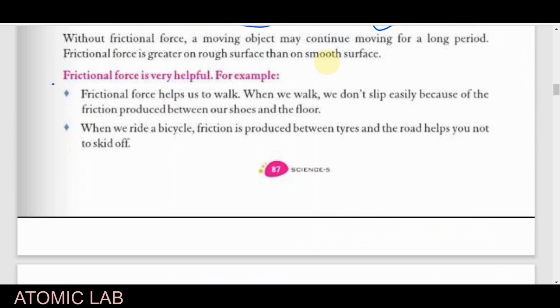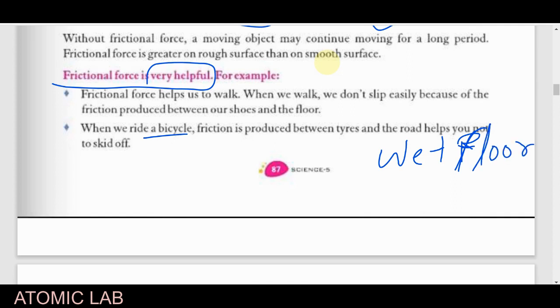Now you will see that frictional force is very helpful to us, because we can easily walk, run, jump, ride a bicycle, do any activity, due to friction. If we walk, our shoes exert a friction force with the surface of the soil. If I give you two examples, you have to tell me in which condition we can easily walk. One, suppose we are walking on a wet road or wet floor. I am just taking a wet floor here, and second, I am just walking on a road.